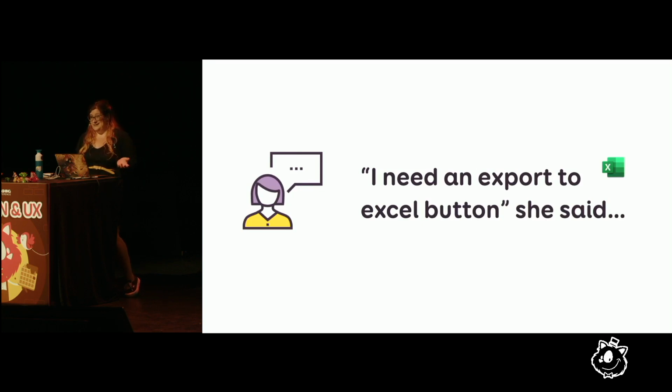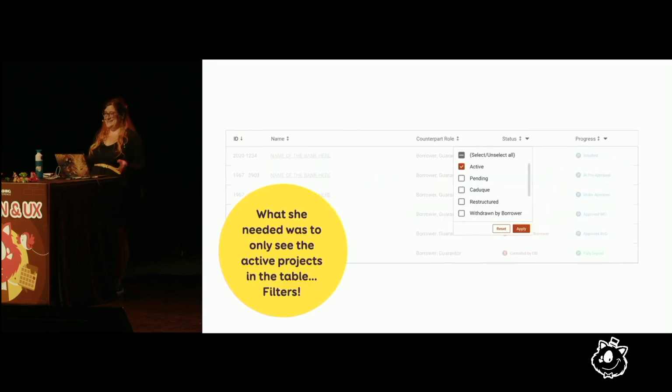So she didn't need an export to Excel. She needed a way to filter a table. But since the way she was doing it today was this kind of workaround, she expressed a solution. So this is where we are joking as designers, saying you need to ask why 5 times. Obviously, you're not going to ask why, why? No, you kind of find better ways to dig in, and that was my way.